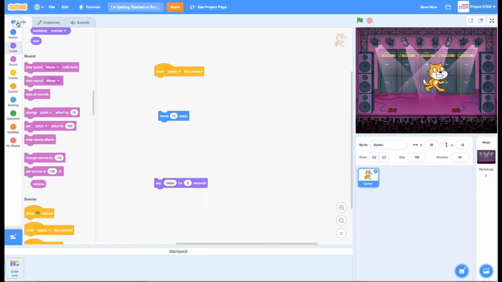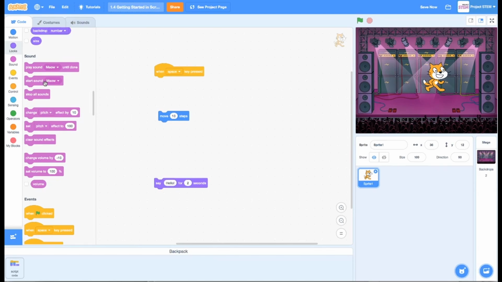Now, when I go back to my code, you'll notice that over here, I can play either meow or B guitar. Or I could record something. That can be a lot of fun, or embarrassing, one or the other. So you have access to playing the sounds until they're done, starting the sound, and then maybe causing something in your program to cut it short if something happens.